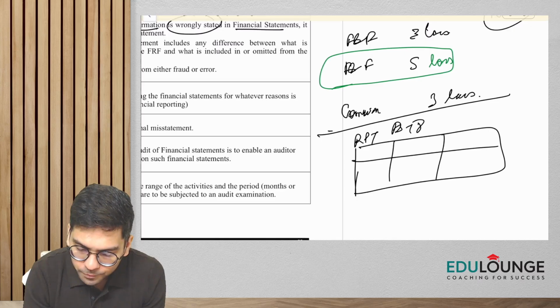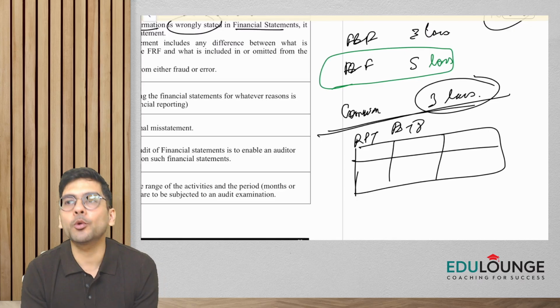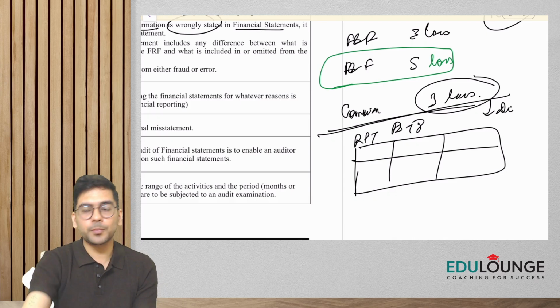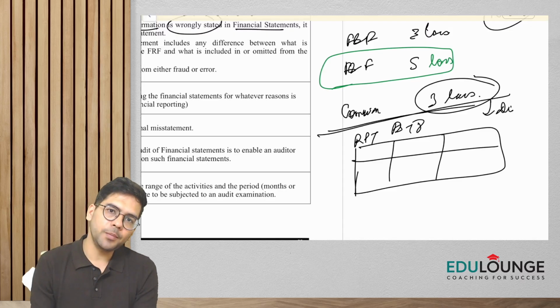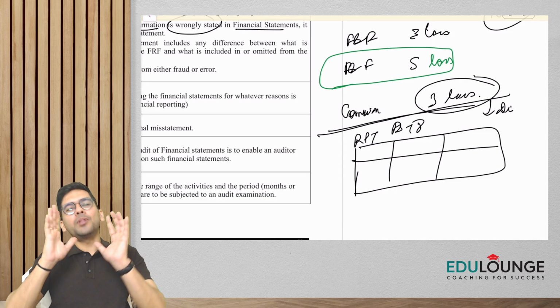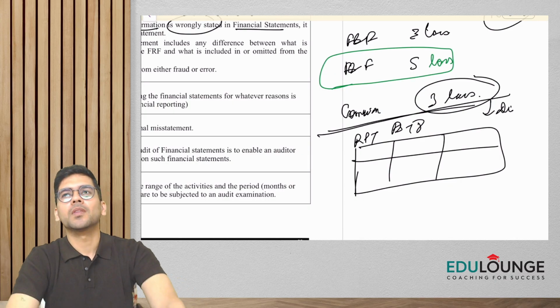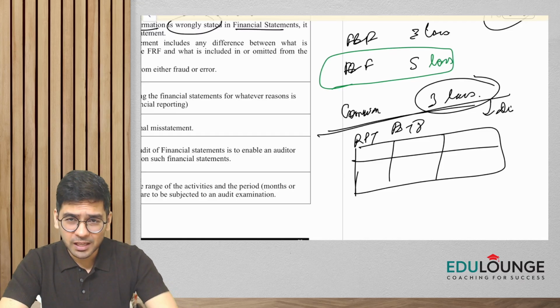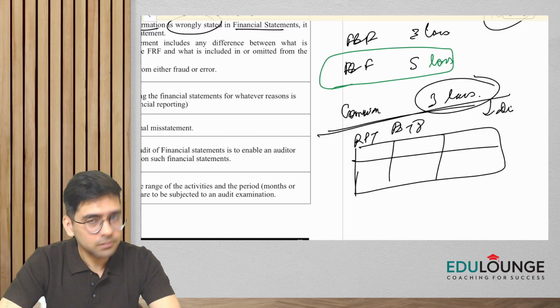Yes, even though they have accounted for it, and it is not going to impact the P&L, they did not do the required disclosure as per AS 18. So will it be a misstatement? The answer is yes. Right? So in very simple terms, if a particular accounting standard or Ind AS is applicable and you don't comply with it, it's a misstatement.